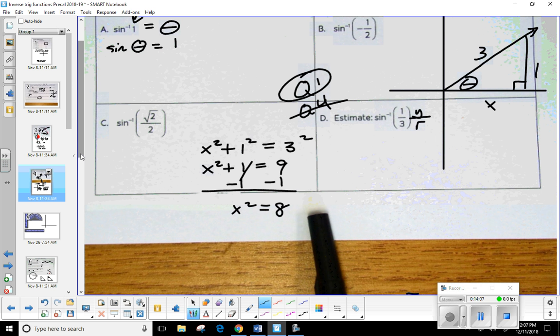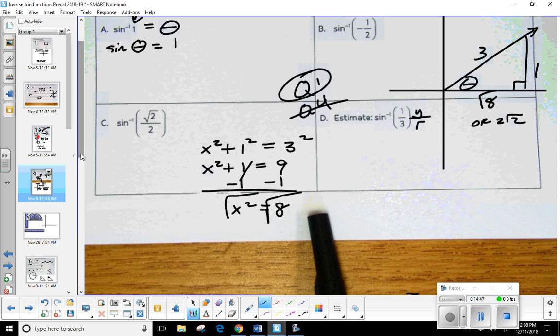Now this one I'm not going to worry so much about having you simplify those radicals. I probably should, but let's just go ahead and say that that length is square root of 8. Okay. Now, does anybody know what it would be if I were to simplify the radical? Oh, you're so close. 2 square roots of 2. There you go. Because square root of 8 can be rewritten as square root of 4 times 2. And see, I can take the square root of 4, but I can't take the square root of 2 without getting a decimal. So it would have to be 2 square root of 2.